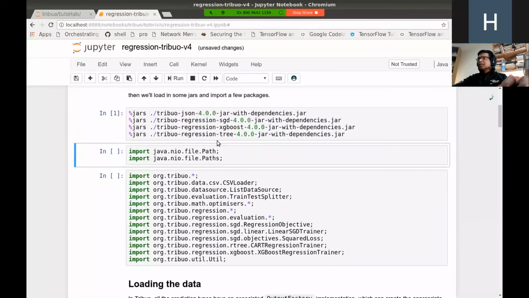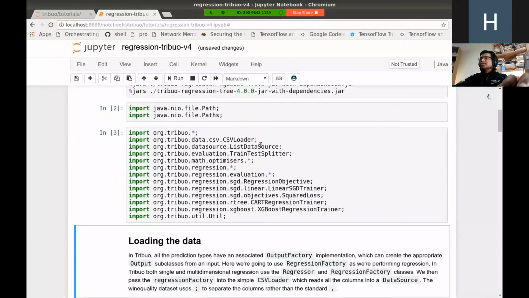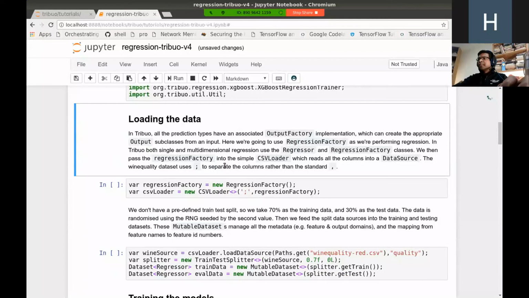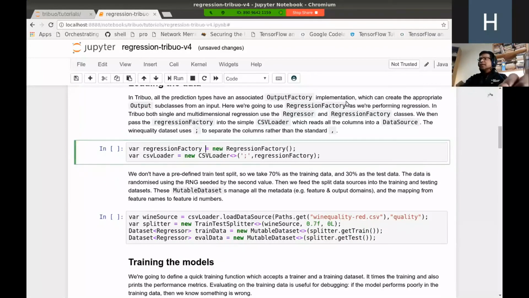In this case, these 4 jar files are now loaded in memory, and all the packages related to these jar files are now available. So when I do Shift Enter on the next cell and the next cell, you can see they just execute without any problem, which means it's all in place. Now we need to load the data set.